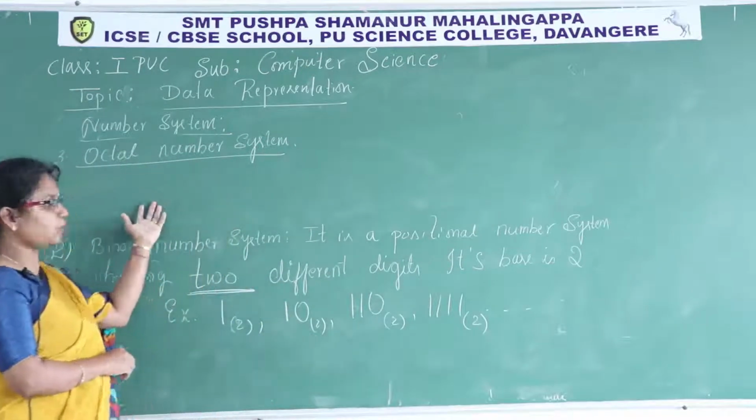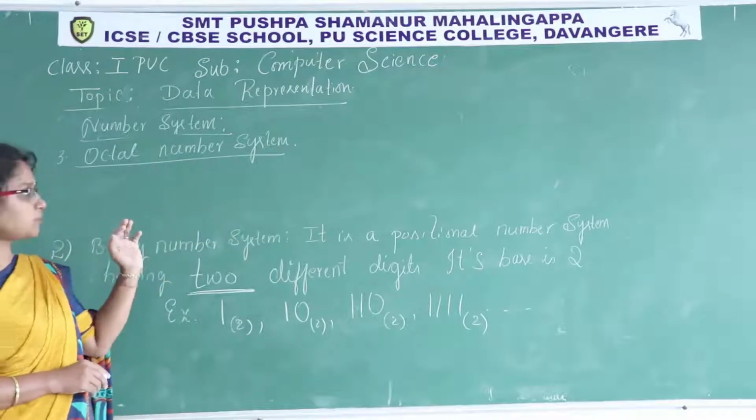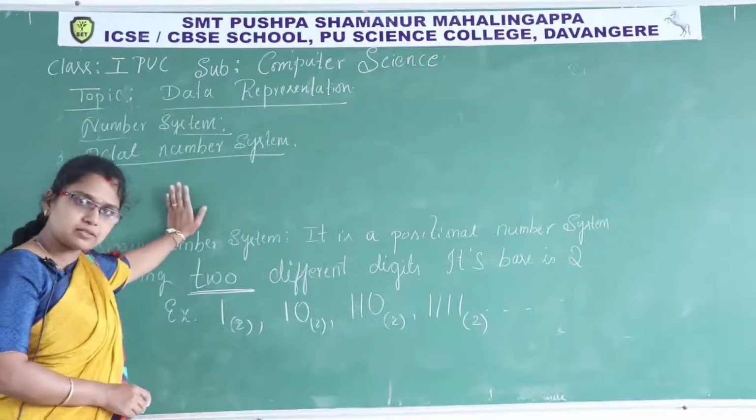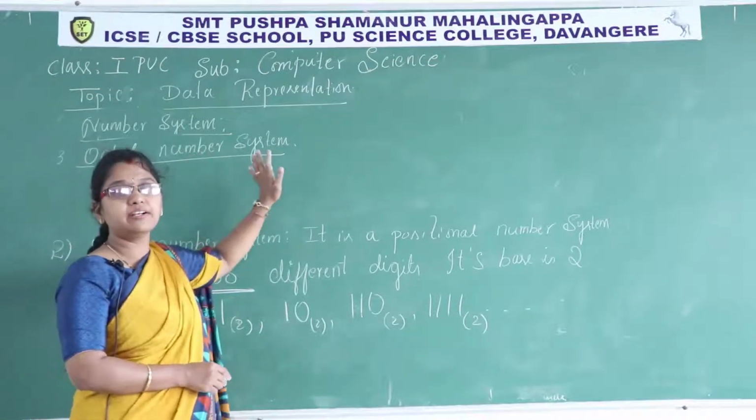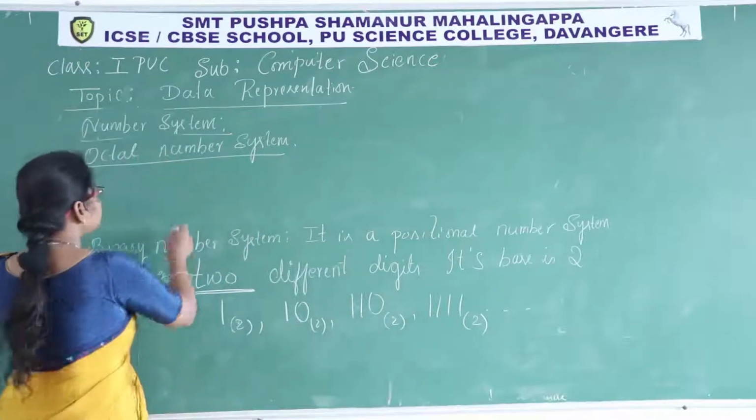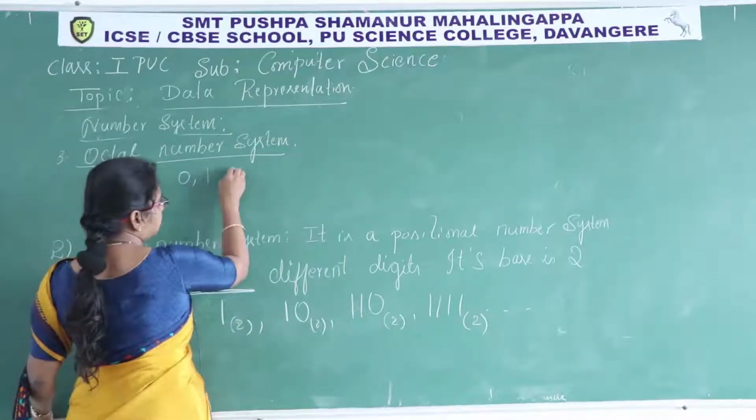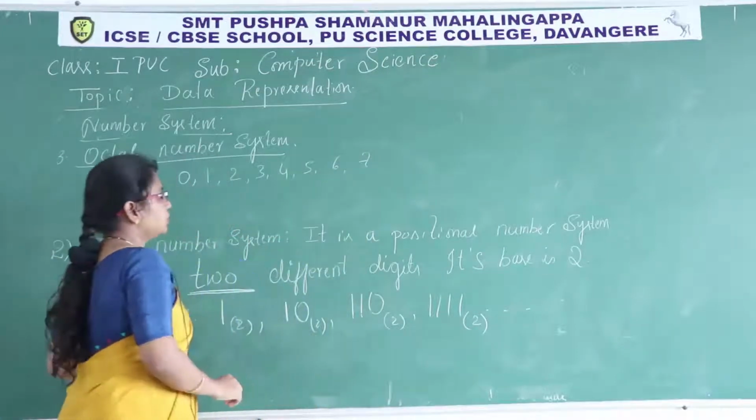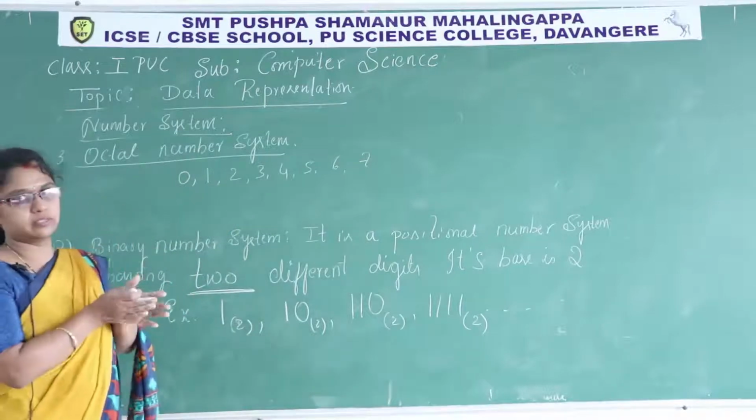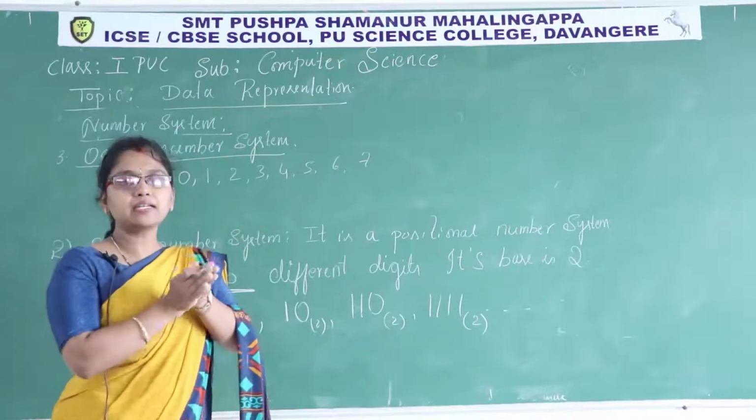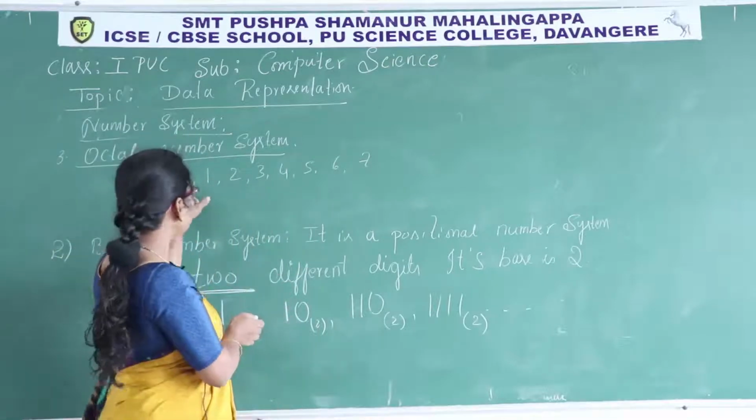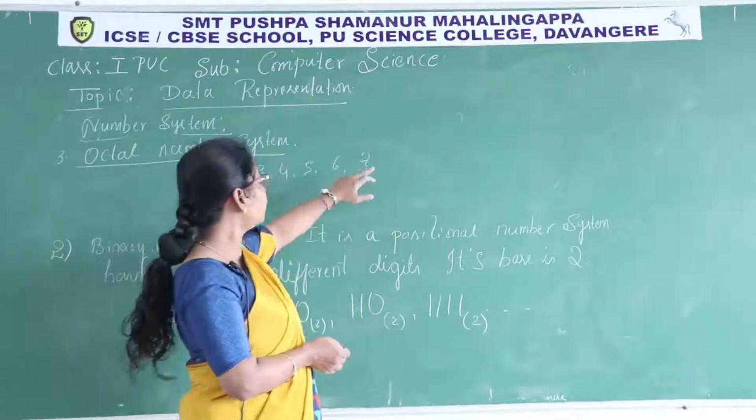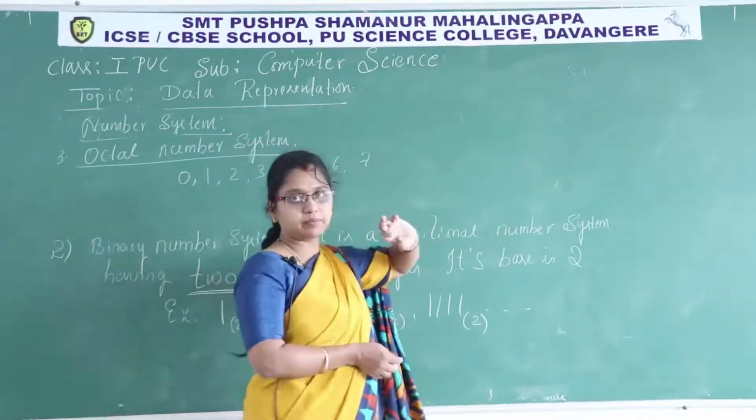So octal number system is also a type of positional number system. The name itself indicates octal means 8. This number system has 8 different digits, from 0 to 7: 1, 2, 3, 4, 5, 6, 7. So you have to learn this. This is a rule. This number system has only 8 different digits, 0 to 7. Total how many digits are there? 8 digits.